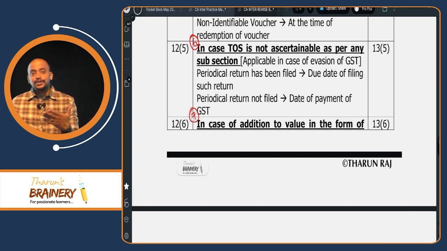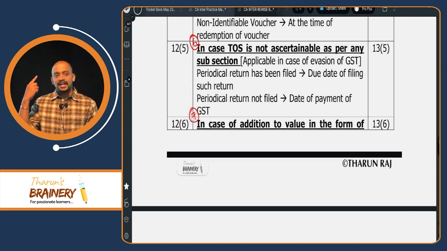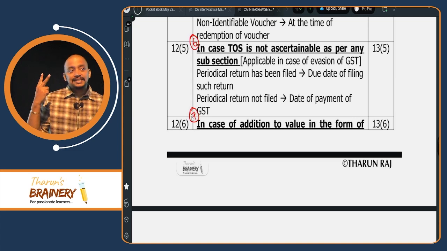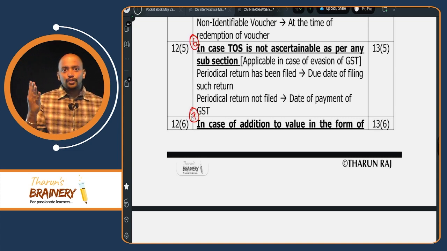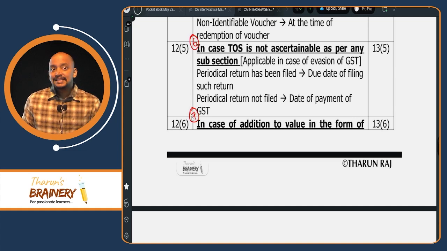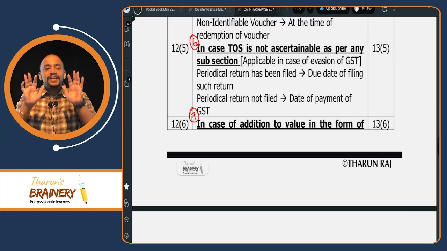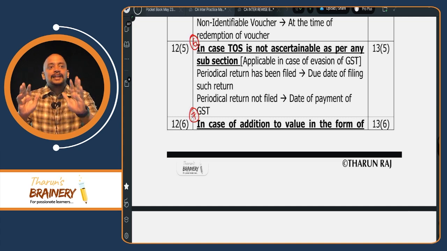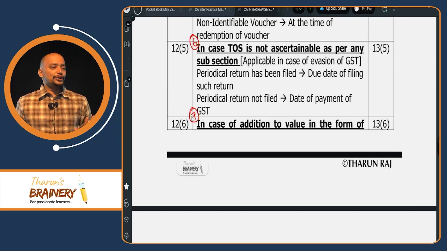So first try to remember the situation. So first situation is what? Goods FCM. Second, service FCM. Third, goods RCM. 4, service RCM. Then 5, vouchers. 6, residual cases. 7, interest, late fee, penalty for delay in receipt of consideration. If we complete these 7 points, time of supply under 12 and 13 is over. So these 7 points only you need to remember.